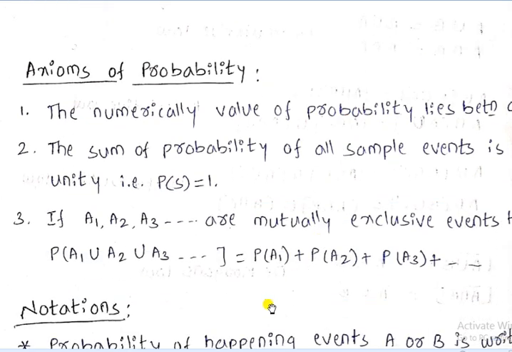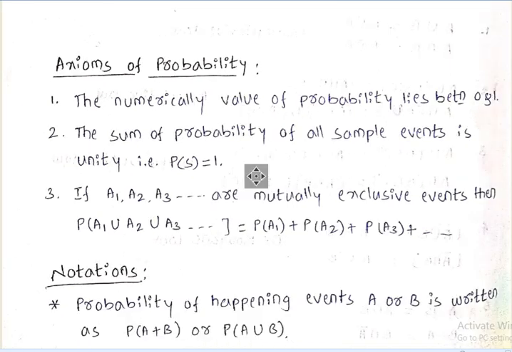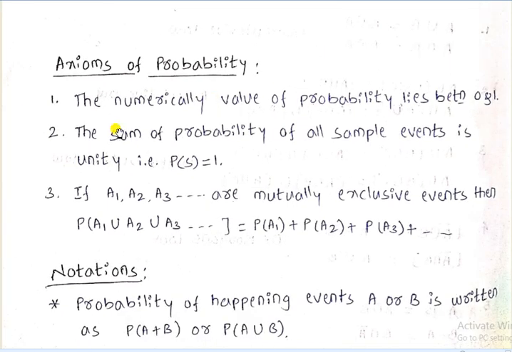Then axioms of probability. First one, the numerical value of probability lies between 0 and 1. The sum of probability of all the sample events is equal to 1, so probability of S is equal to 1.